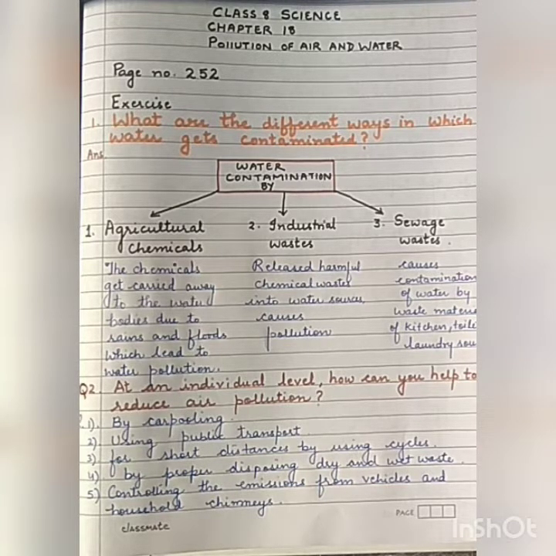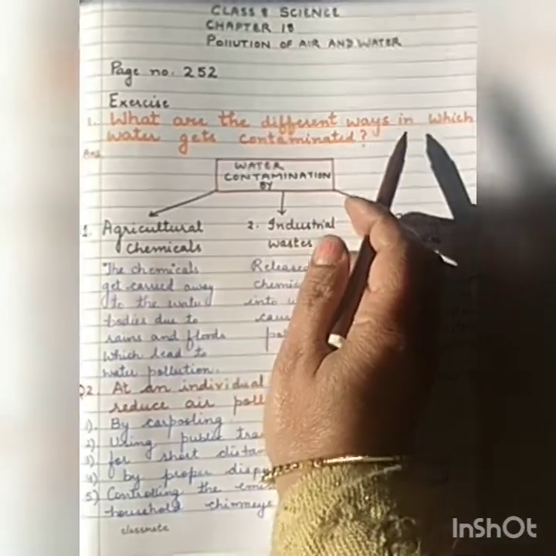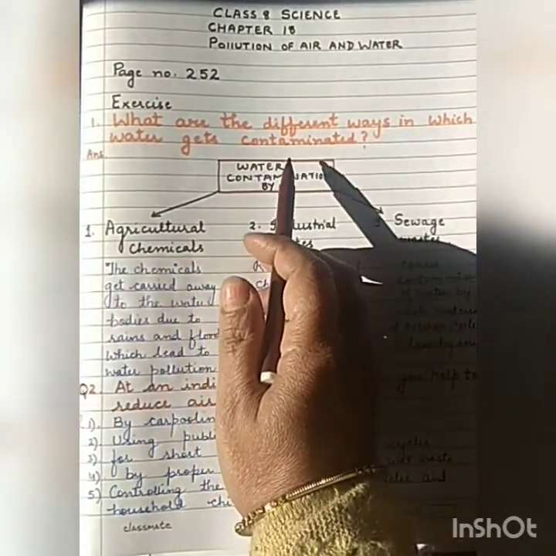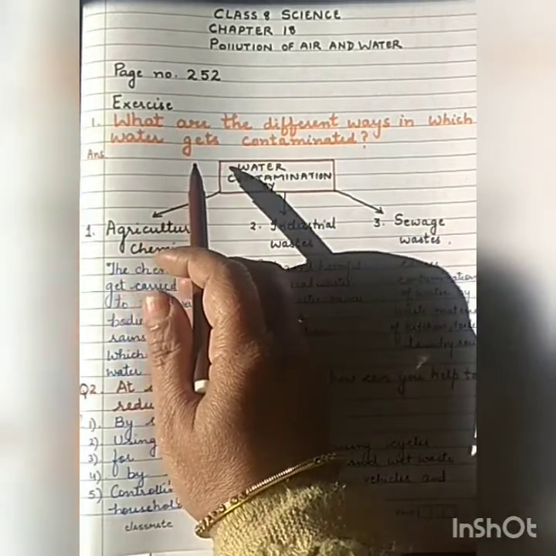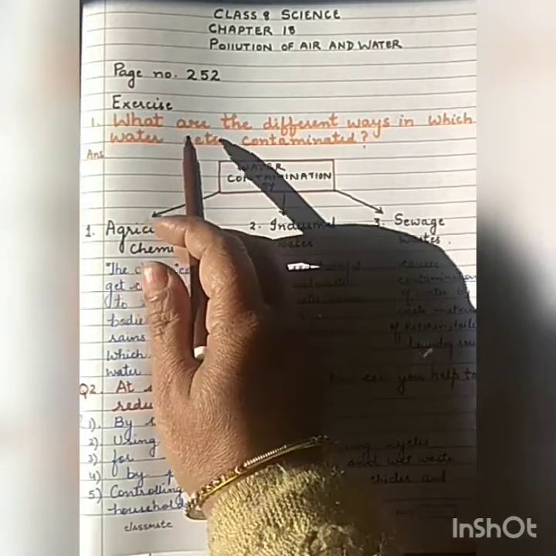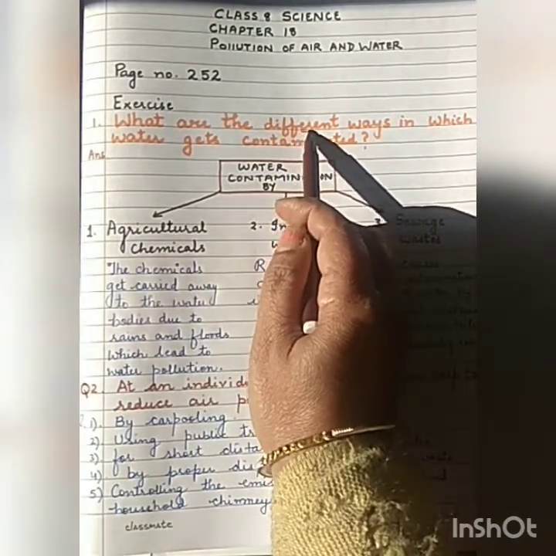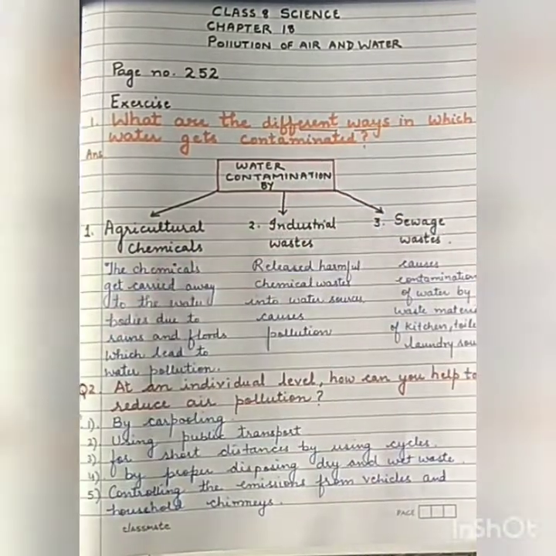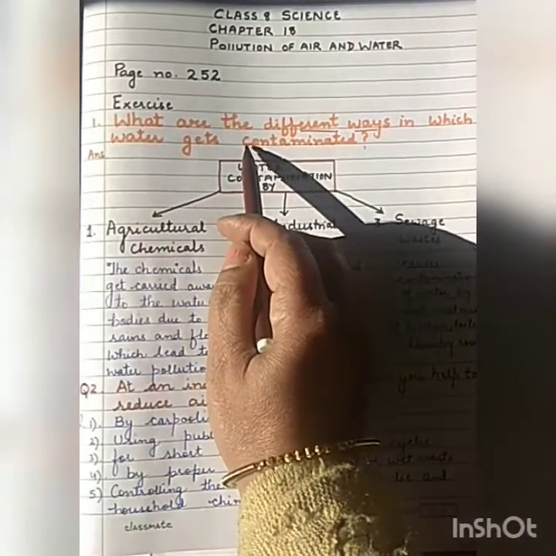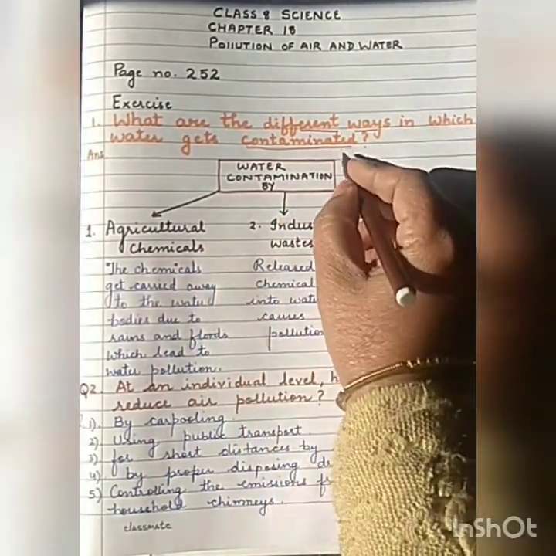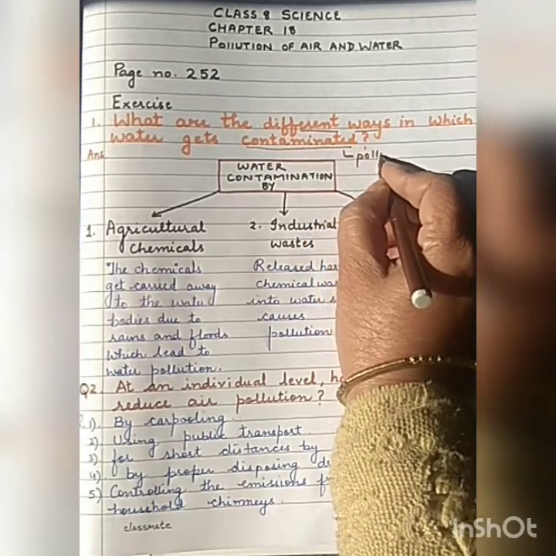This is your chapter number 18, Pollution of Air and Water of NCERT Science. Page number 252. First question of your exercise is, what are the different ways in which water gets contaminated? Now in this question you have to explain the different ways, different methods in which water gets contaminated. What is the meaning of contaminated? Polluted.